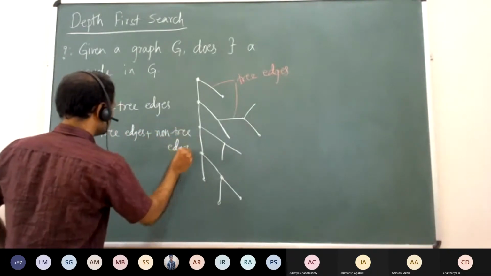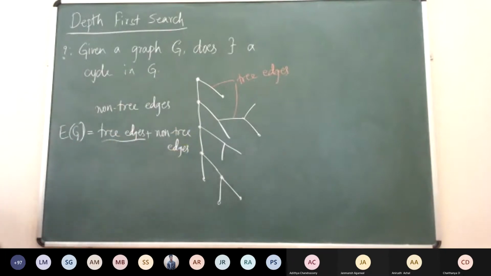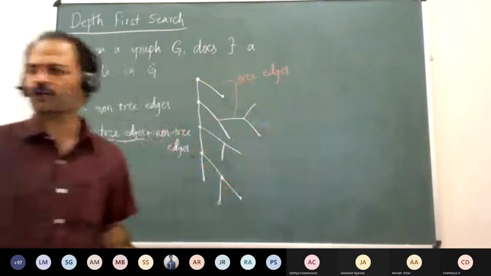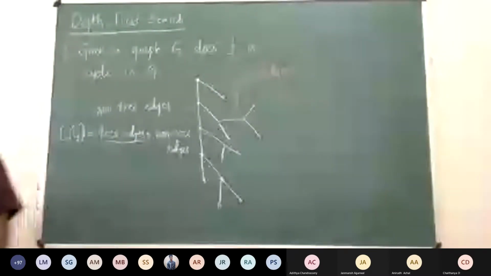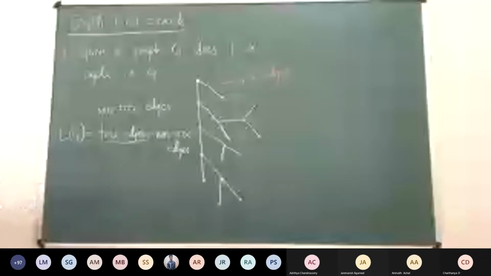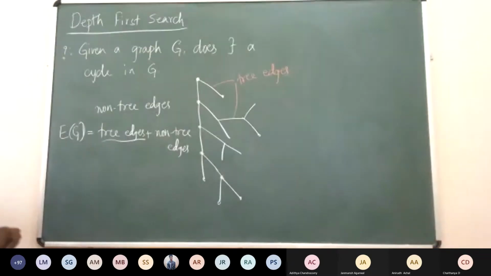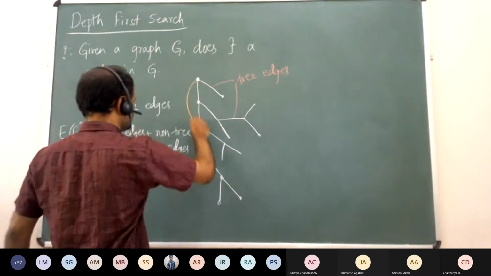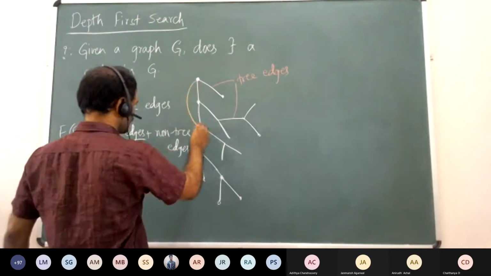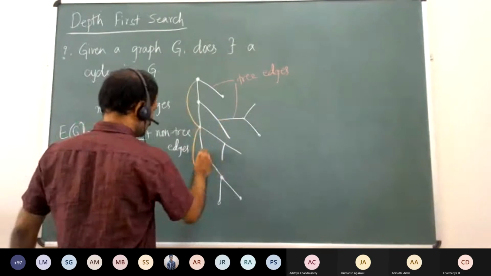Tree edges are those edges which are used to discover a new vertex. These are the edges which are there in the DFS forest. There are other edges in the graph, a lot of other edges, which are present in the graph, but we don't use them for the traversal because the vertex is already used.